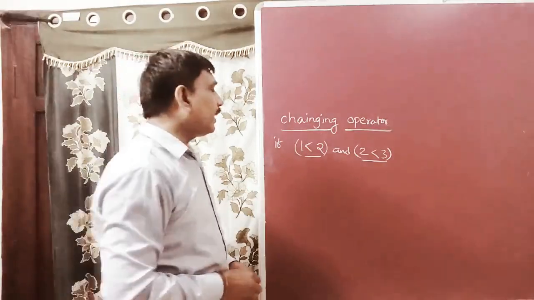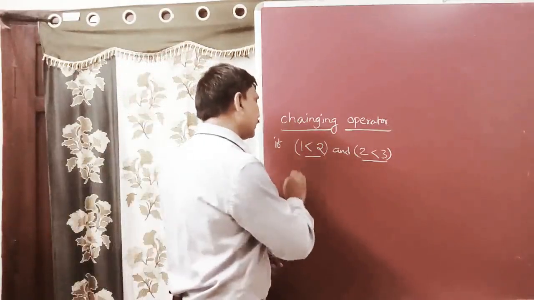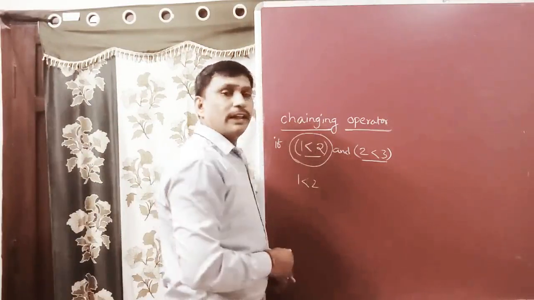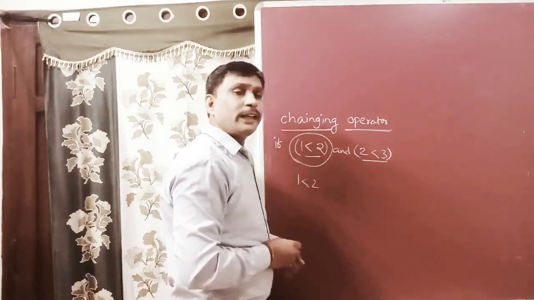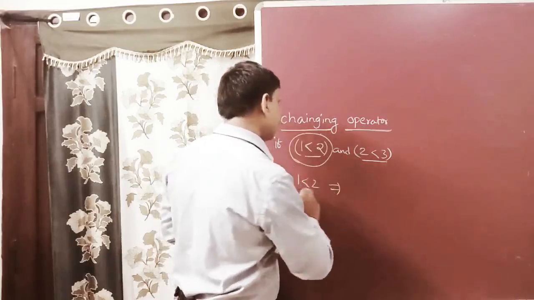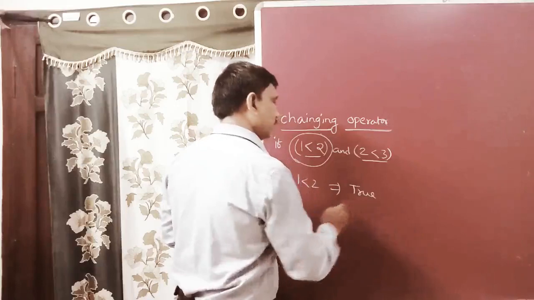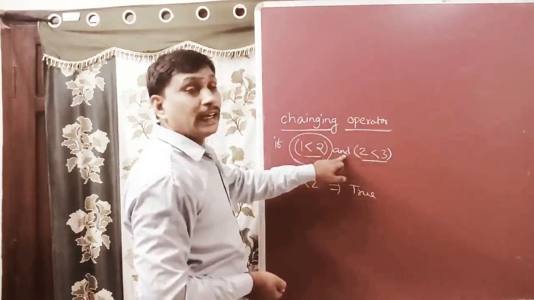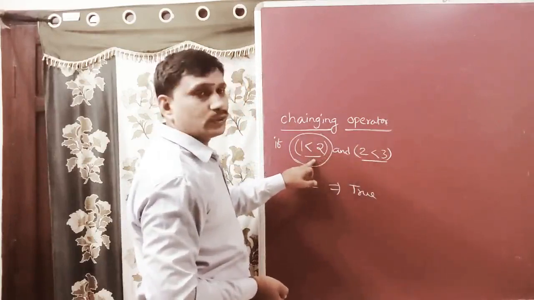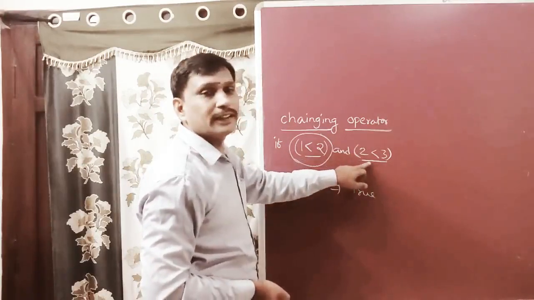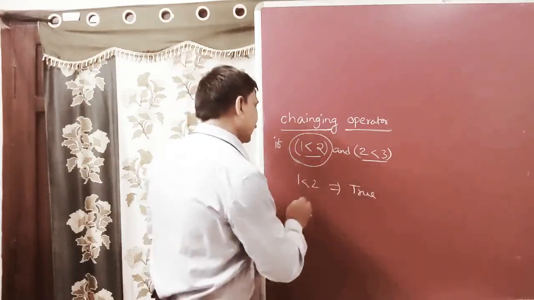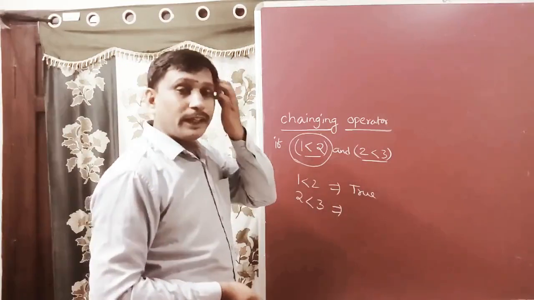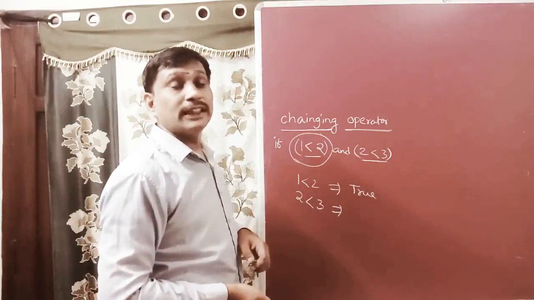Originally, it first evaluates 1 is less than 2, which means true. It returns true. If the first one is true, since we are using the AND operator, we then check the second condition. Why? Because if the first operand is true, the output depends completely on the second operand.